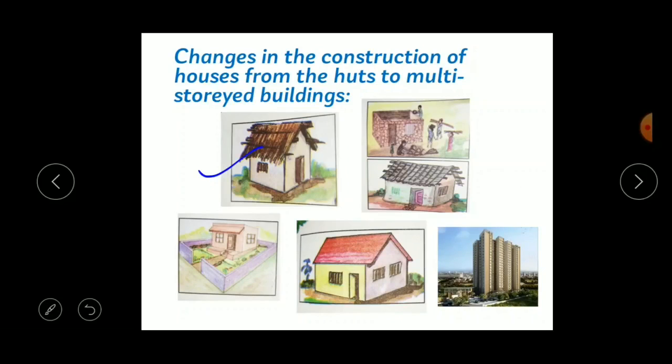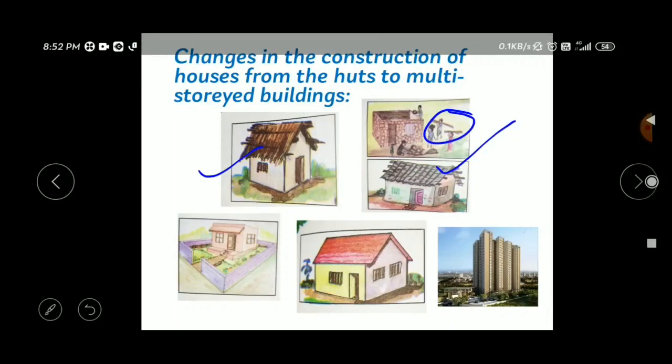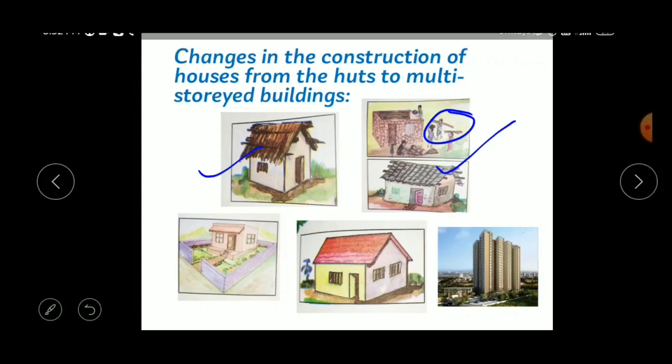Right? So here you can see that the hut is not a strong house. Okay, it's not a pakka house, it's a kacha house. So when there is heavy rain, it will start leaking. Right? During summer, the leaves on the roof will get dry due to the heat. So what will happen, the people will start constructing another type of house, that is called the bamboo house. Here you can see, they'll collect the bamboos from the forest and start building the houses.